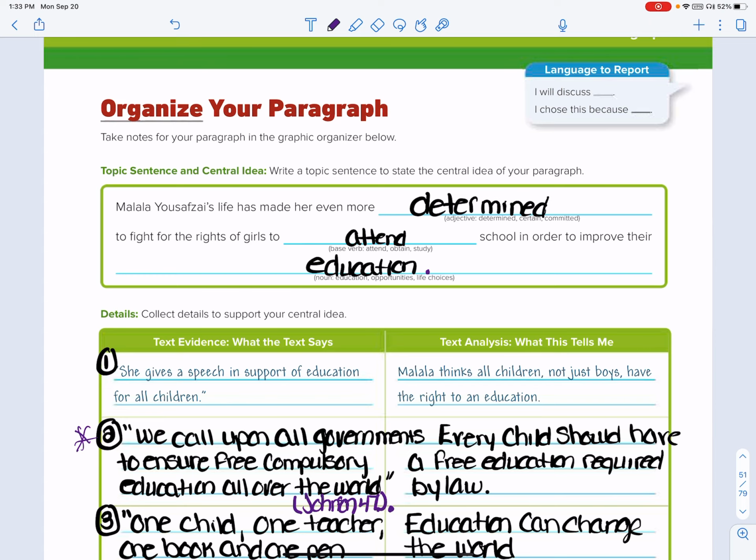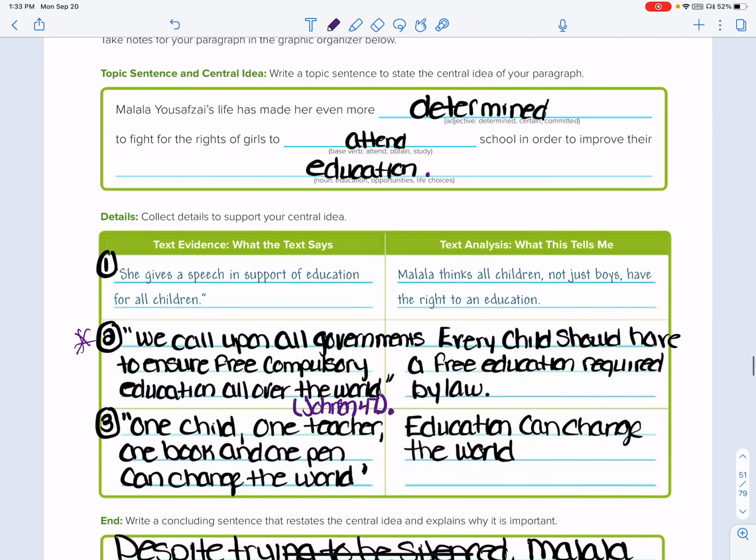From there, you could go on and talk about how she gave a speech before the United Nations. So that's where I would say she gave a speech to the United Nations, and then you could quote it. So you give a speech, and then quote it, and then you want to put the author, and then the page number, and then the period.